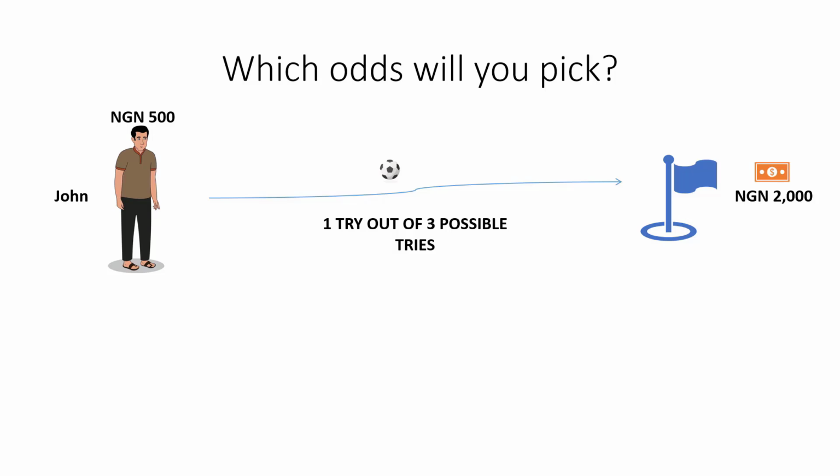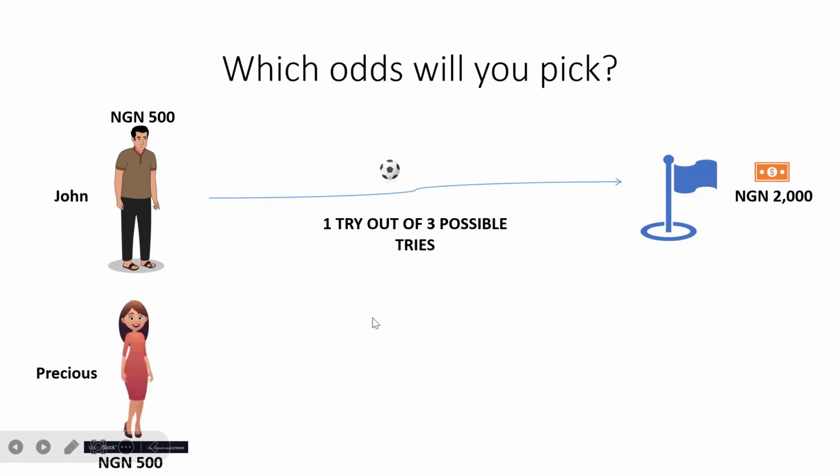Normally, there are like, let's say, 3 possible tries for you to attempt, but because you want to use 500 to get 2000, you are given only a single trial to make. If you fail, they will collect the 500 from you. So you have only one try to make. Either you are successful and get your 2000, or the 500 naira that is with you would be gone. So that is one case scenario.